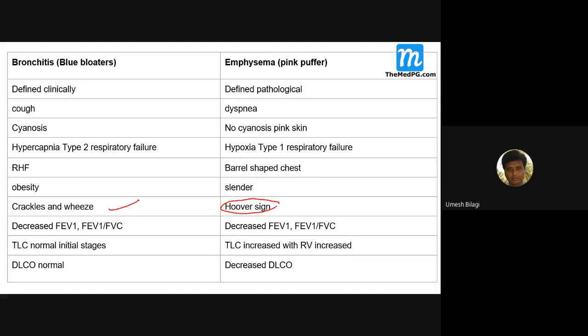What is Hoover's sign? The paradoxical inward movement of the lower rib cage during inspiration, instead of outward. That is because of flattening of the diaphragm. The diaphragm becomes flattened due to enlarged lungs, and there is a paradoxical lower rib cage inward movement during inspiration. That is Hoover's sign. It is seen in emphysema.